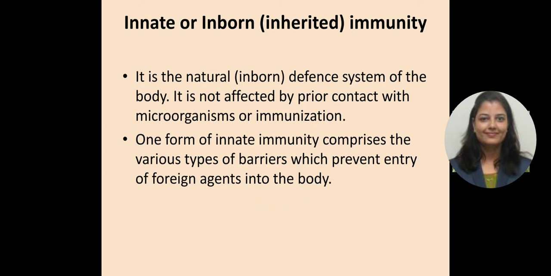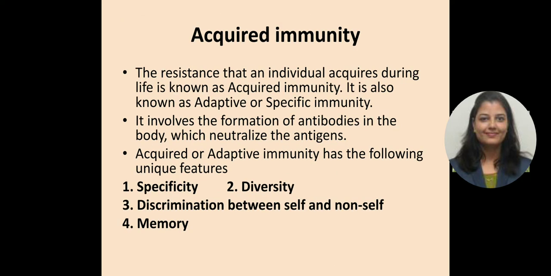So first is innate or inherited or inborn immunity. It is the natural or inborn defense system of the body. It is not affected by prior contact with microorganisms or immunization. So one form of innate immunity comprises various types of barriers which prevent entry of foreign agents into the body. So which is there since your childhood in the person.